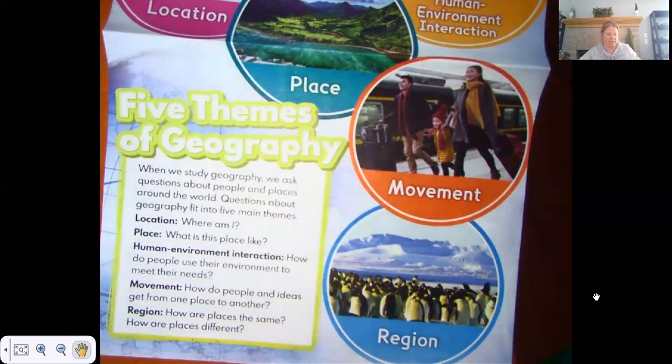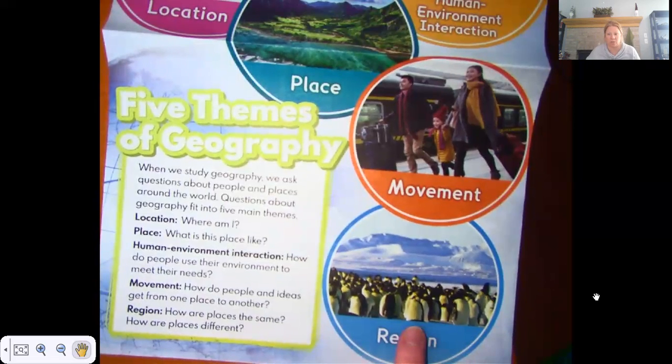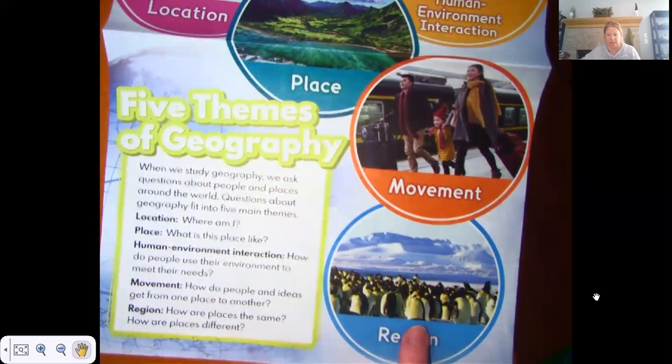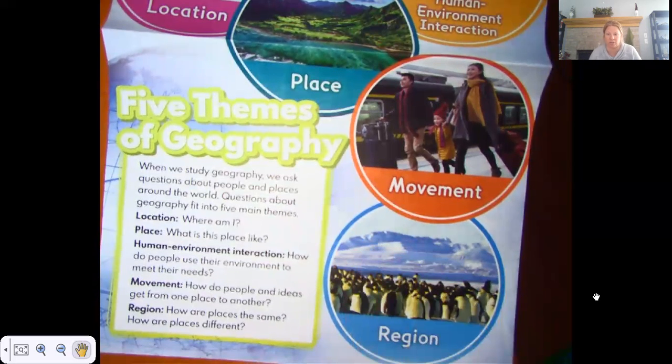How are places the same? How are places different? So does this region right here with all the penguins and the glacier in the background look like Michigan? Nope, it doesn't. So Michigan looks a lot different than other places in the world.